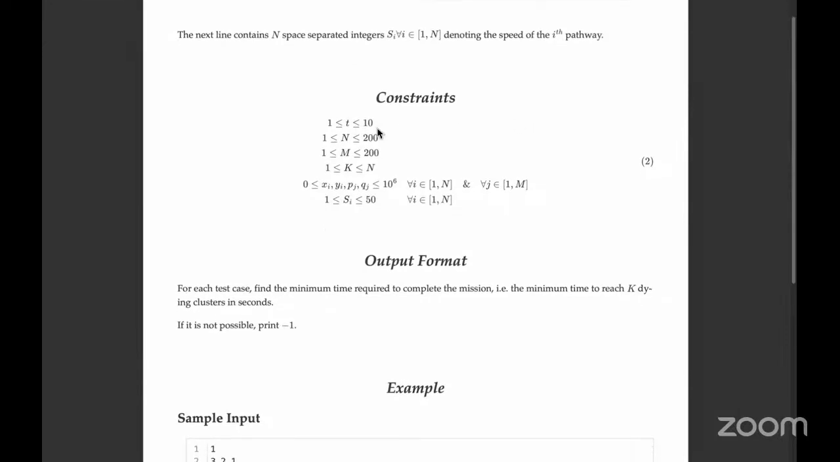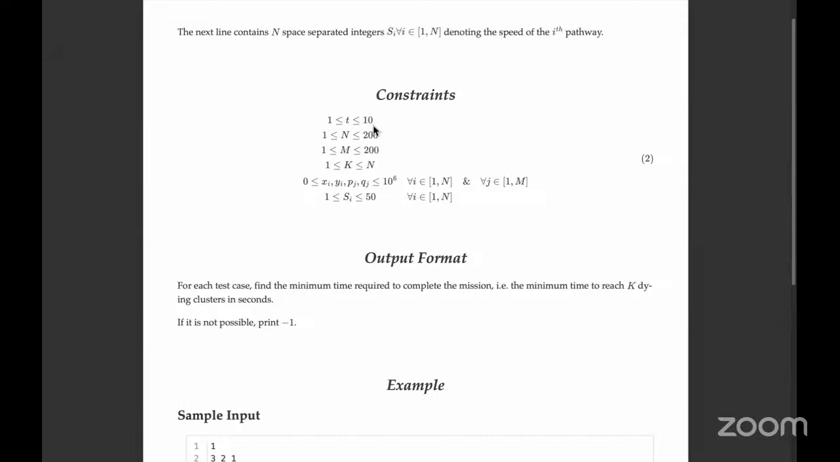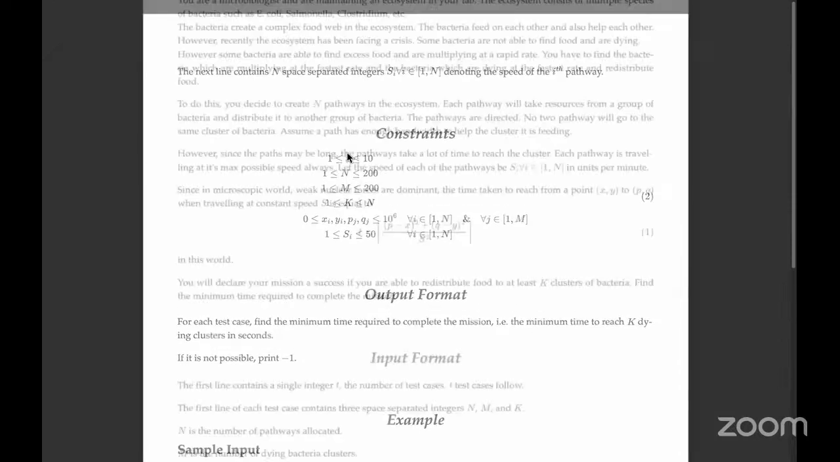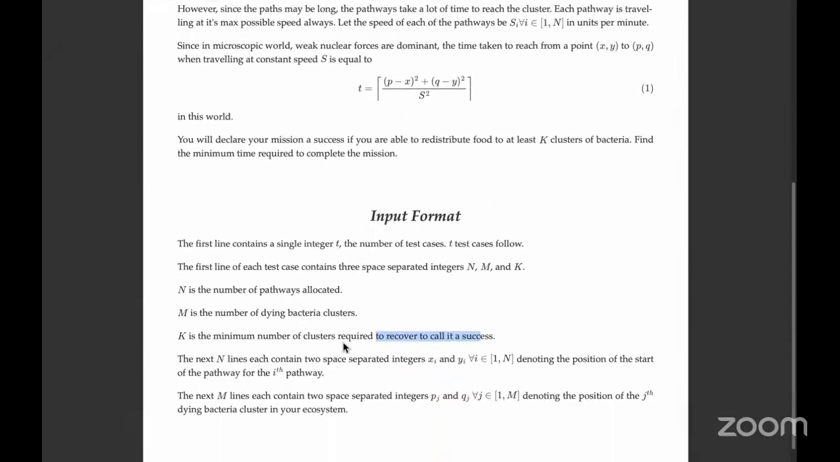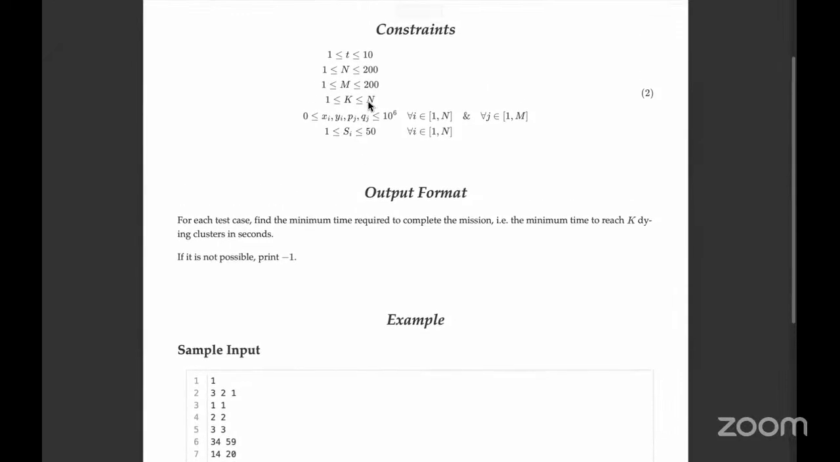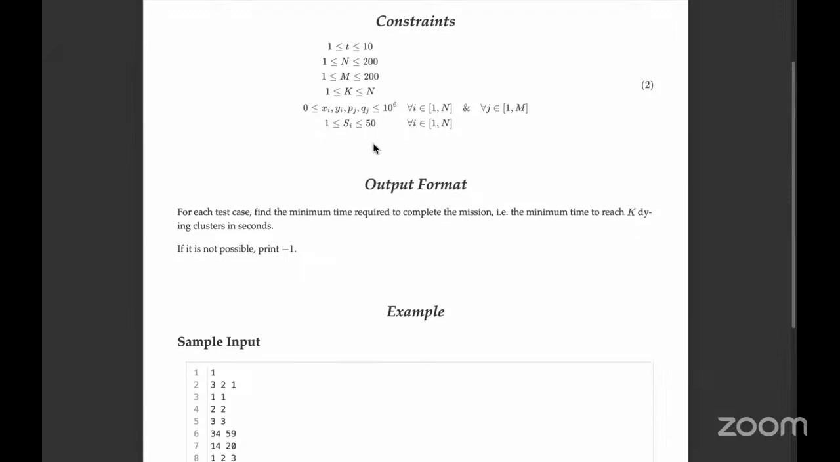These are a few of the constraints. We have at max 10 test cases. The number of pathways N is at max 200, and M, the number of dying bacteria clusters, is also at max 200. And K is obviously less than N, since you cannot have a minimum number of clusters to save greater than N. The values of x_i, y_i, p_j, and q_j are coordinate system values that can be at max 10 to the 6, or 1 million. And the speed belongs from 1 to 50.